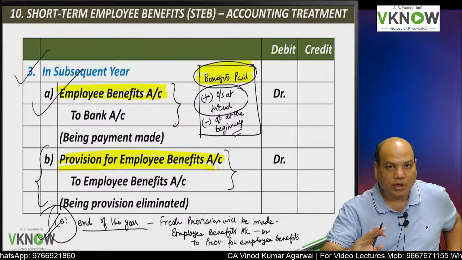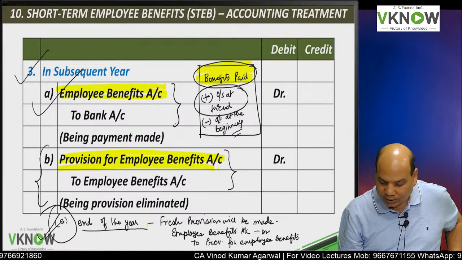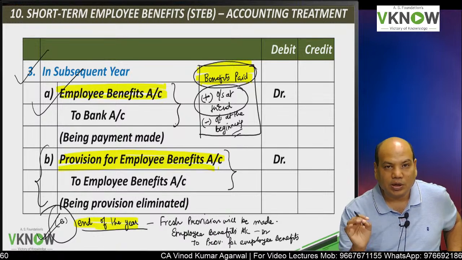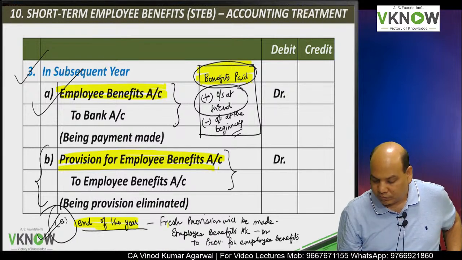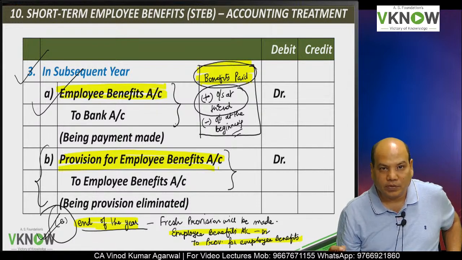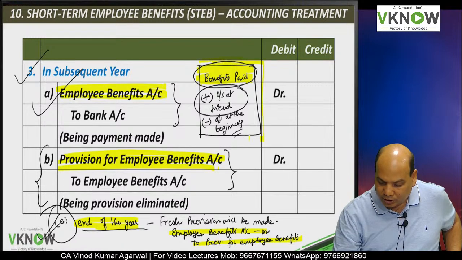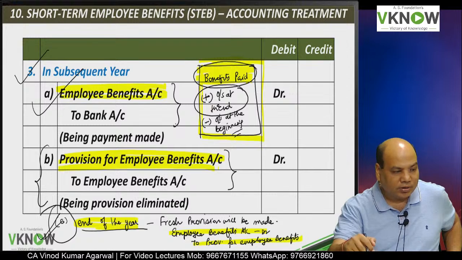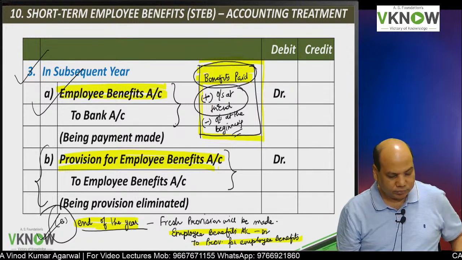So opening outstanding balance account is removed, and then at the end of the year again check how much is the outstanding employee benefit and create a provision for that. Employee benefit account debit to provision for employee benefit. So what will get charged to P&L account? The benefit paid plus benefit outstanding at the end minus benefit outstanding at the beginning. Okay.